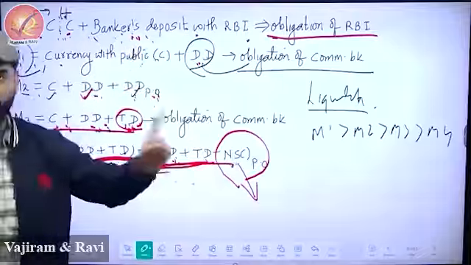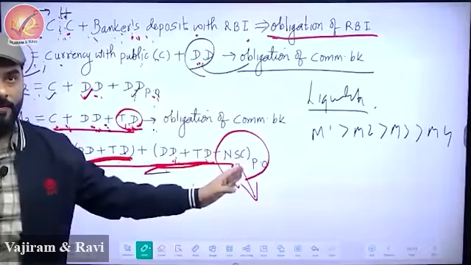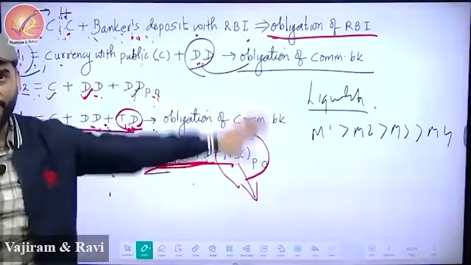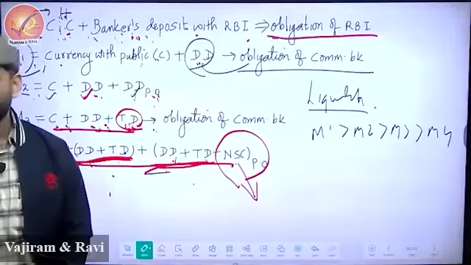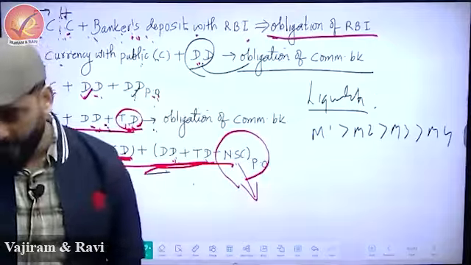See, National Savings Certificate was not connected to H. It's a scheme, so we took it out. So anything which is not connected to H is not a part of money supply. Today, tomorrow we'll do it more because so many things are left. Money multiplier, etc., we have to write from the exam perspective.